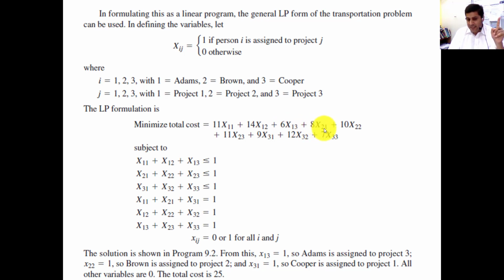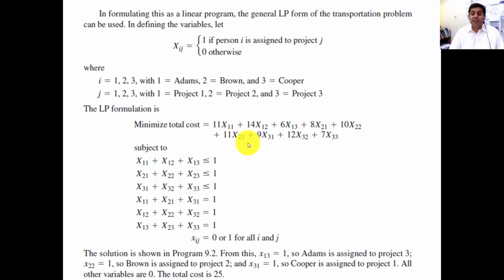Similarly, plus 8, if 2 is Brown now. If Brown is assigned to job 1, he will charge 8. If Brown is assigned to job 2, he will charge 10. If Brown is assigned to job 3, he will charge 11. Similarly, 3 is Cooper. So Cooper will charge $9 if he is assigned to job 1. He will charge $12 if he is assigned to job 2. And if he is assigned to job 3, he will charge 7. So this is your simple objective function.